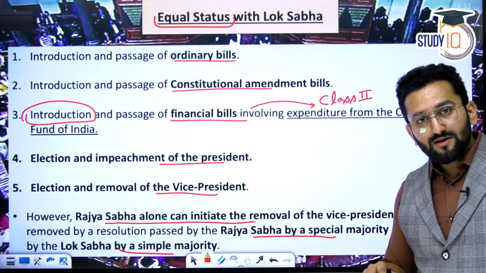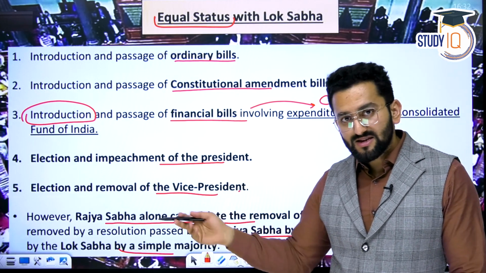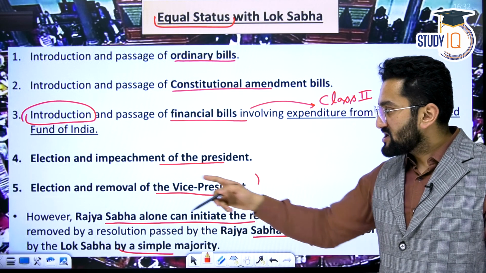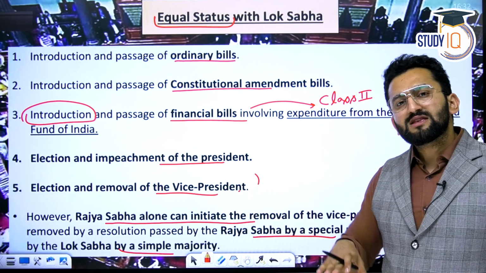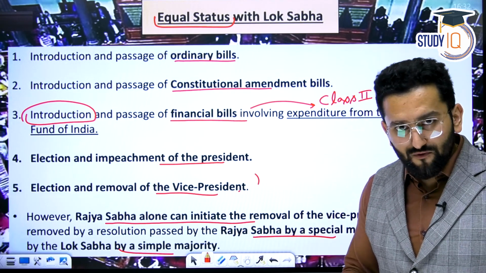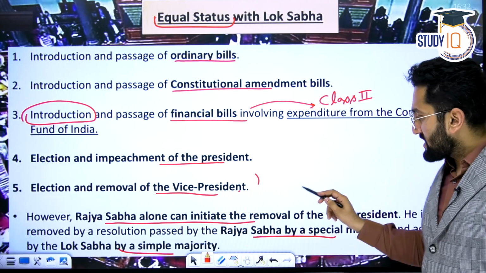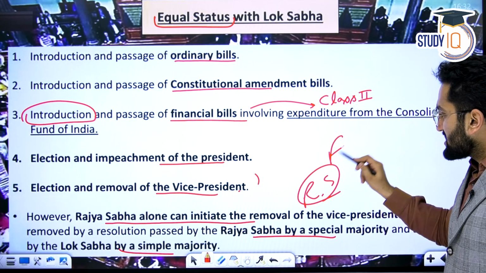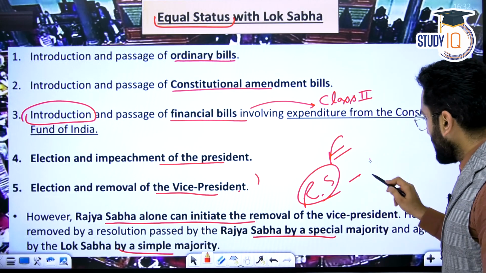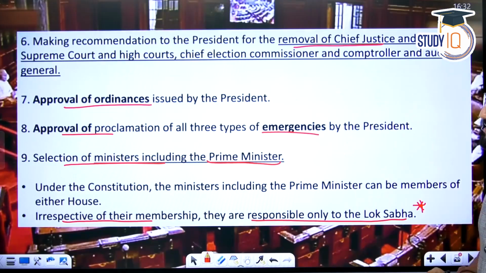Election and impeachment of the President can be initiated in either house. Right? Removal of the Vice President is similar. However, Rajya Sabha alone can initiate the removal of the Vice President. So in the case of removal of the Vice President, Rajya Sabha is not below Lok Sabha. But as you know, the Vice President is ex officio chairman of Rajya Sabha, that is why the proposal can only be initiated in Rajya Sabha. Right? I told you, it needs an effective majority in Rajya Sabha, then it is passed and presented to Lok Sabha, right? I hope you remember. And then in Lok Sabha, it needs to be passed by simple majority, right?